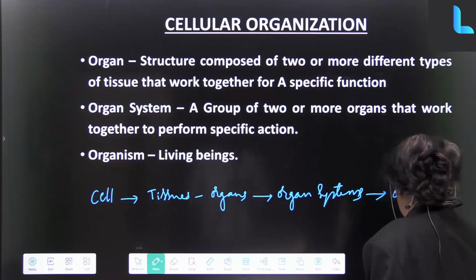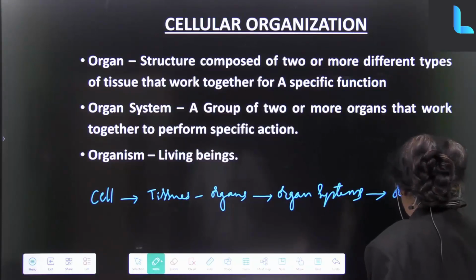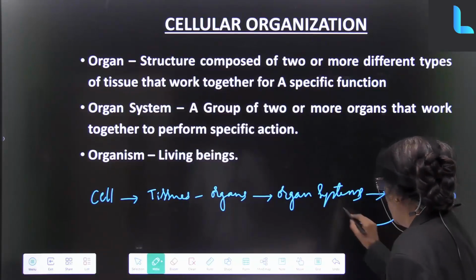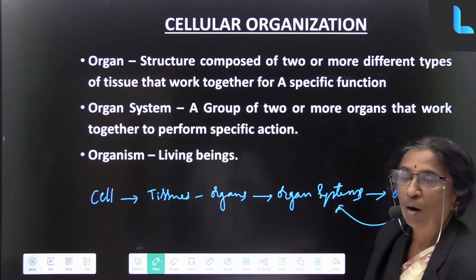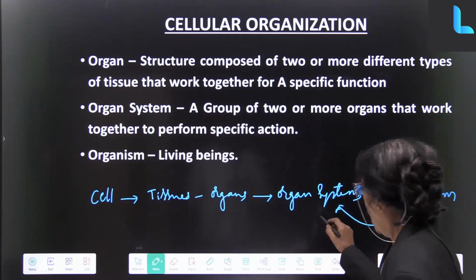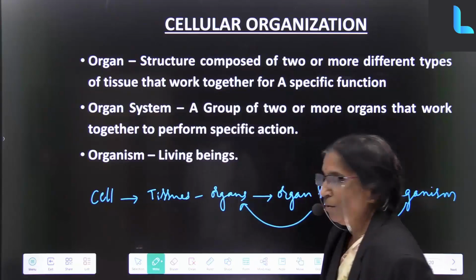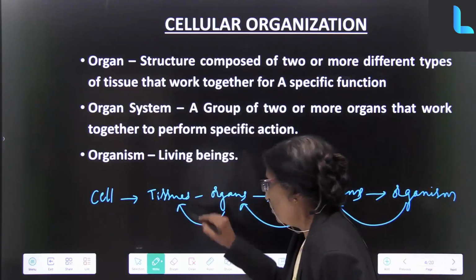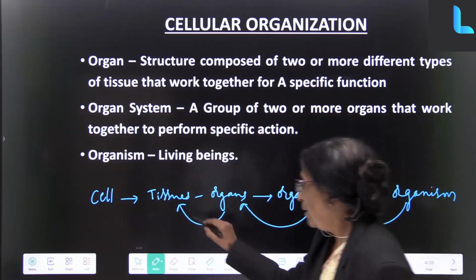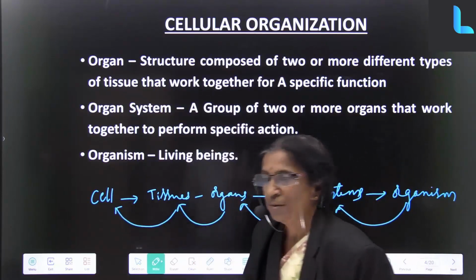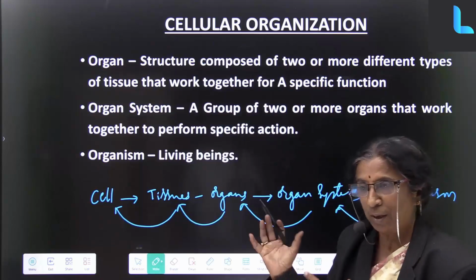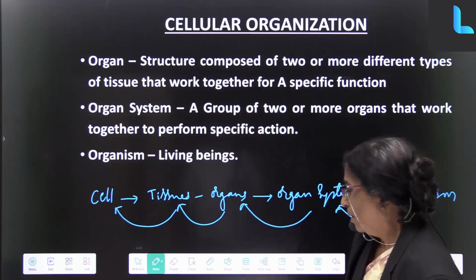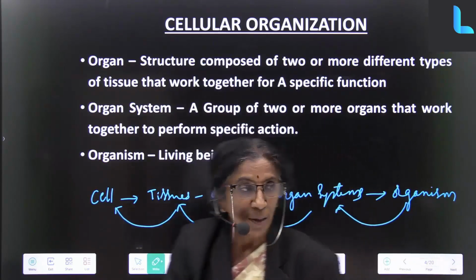So, if I go from this side to this side, an organism is composed of many organ systems. Organ systems are composed of many organs. Organs are made of tissues, and tissues are made of groups of cells. Either way, it's the same. So, we can again go back and say,